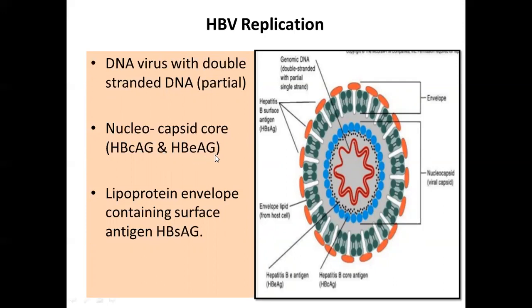It is covered further by the lipid envelope having the surface antigen HBsAg. I hope you have already read about all these in detail in your microbiology classes also.